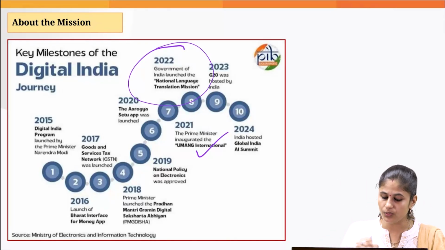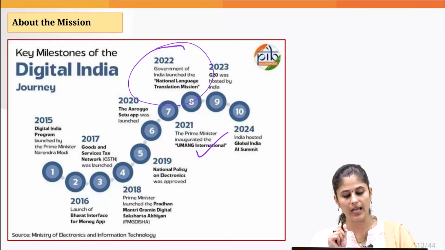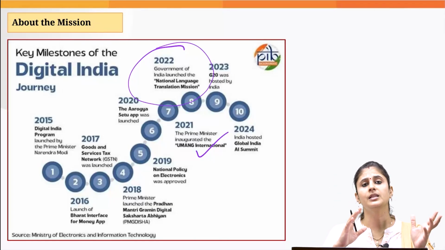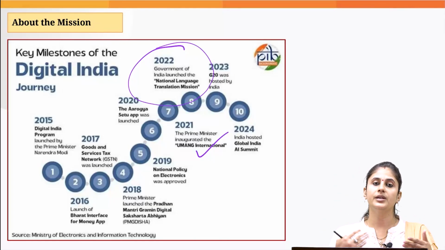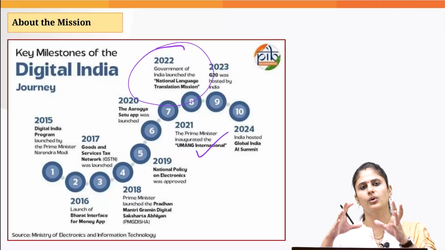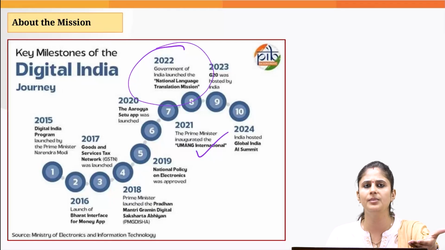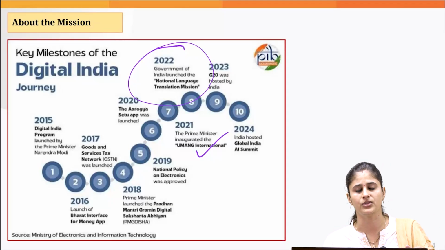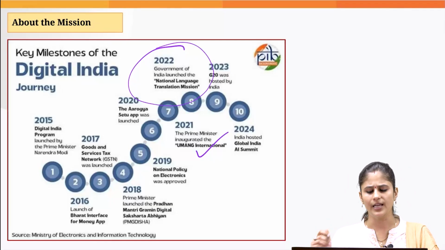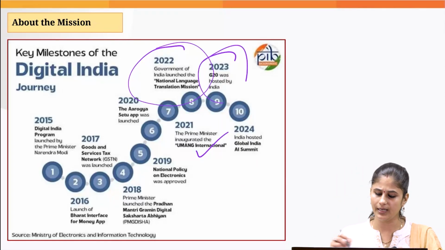Then in 2022, we came up with the National Language Translation Mission, basically the Bhashini mission, wherein the government is trying to make sure that whatever data is available on the government website could effectively be translated into the local languages by using AI tools. In 2023, we hosted the G20 in India.